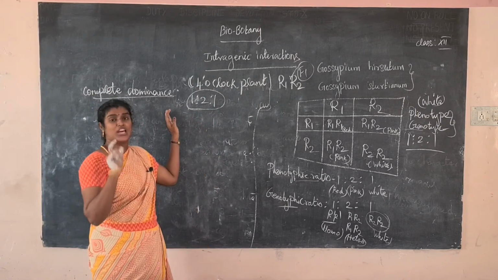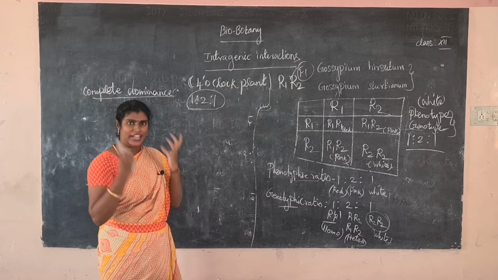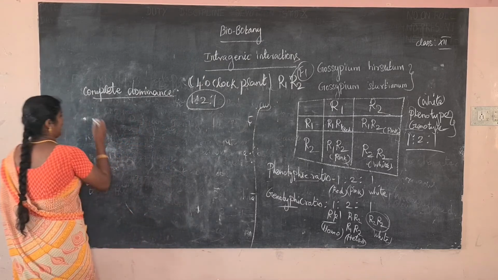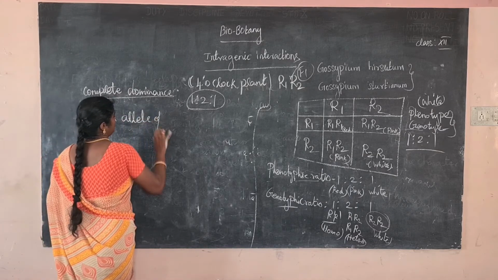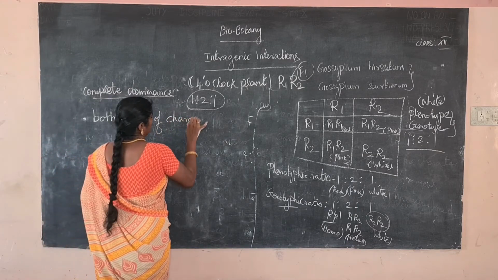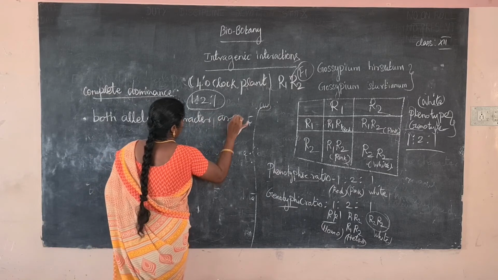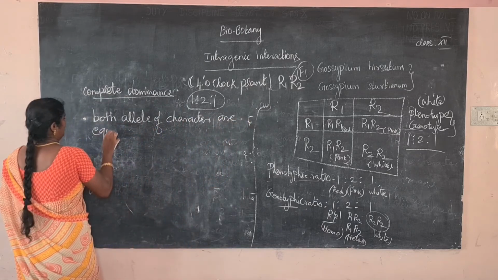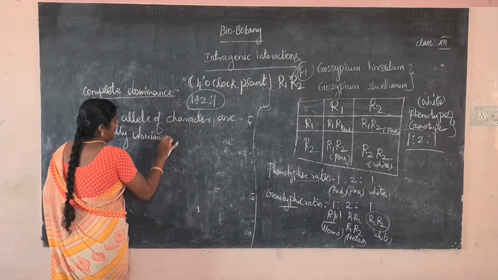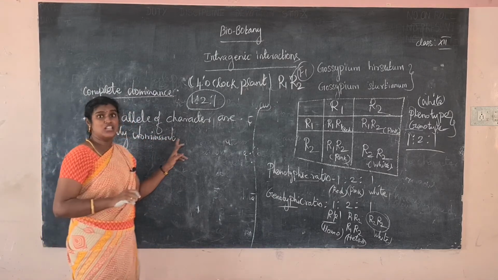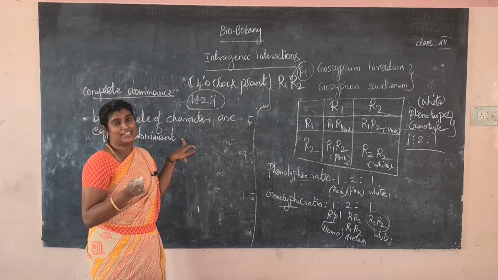It means both alleles of a character are equally dominant and express the character in the F1 generation. Both of them express the character in the F1 generation.